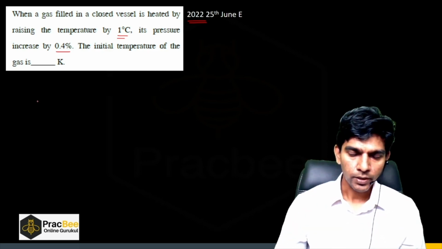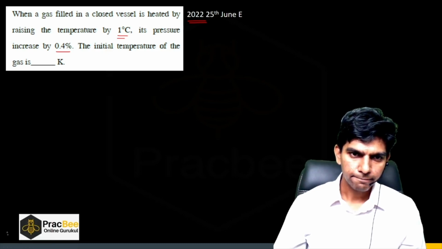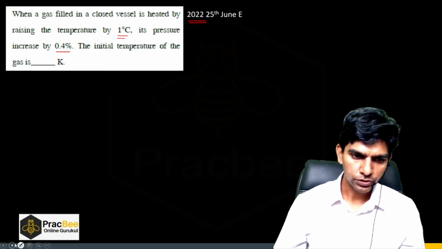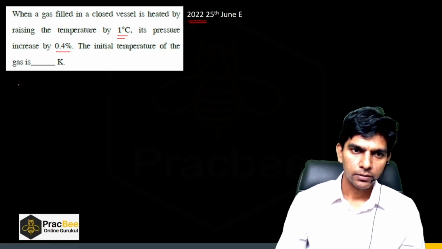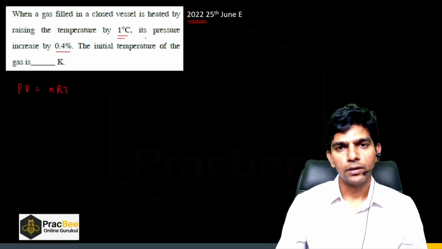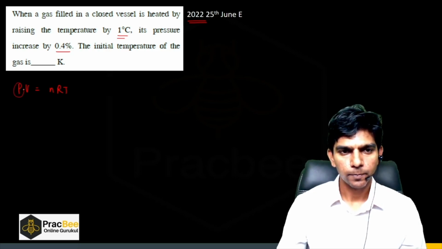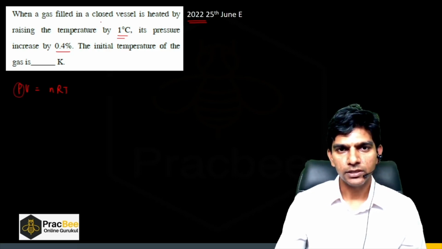So we know that the ideal gas equation is PV is equal to nRT, right? And here we are increasing the pressure. So pressure is changing. Volume is constant since it's a closed vessel. Number of moles is constant. R is constant.